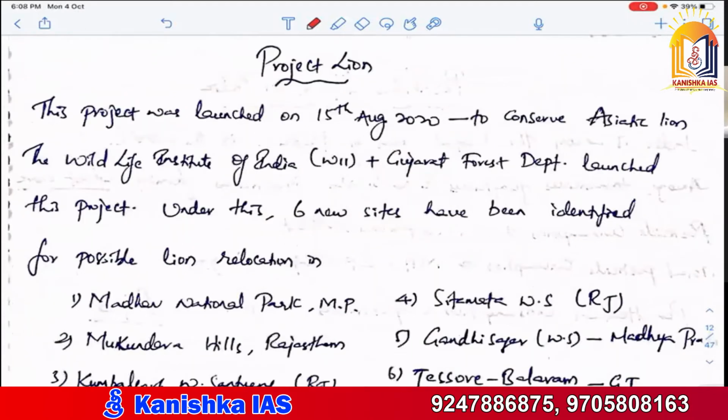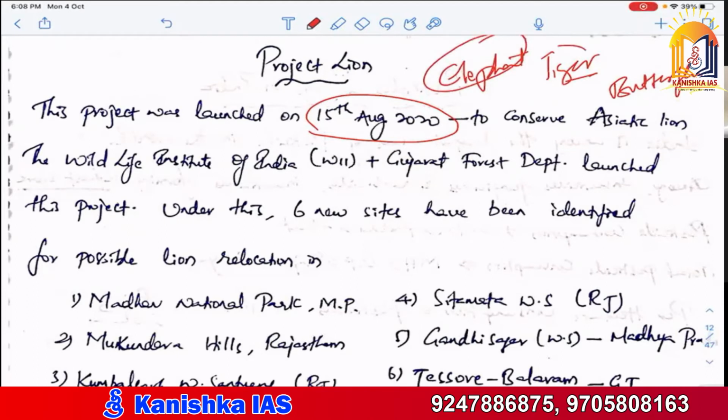The project was launched on 15th August 2020. Project Tiger was old, and Project Elephant was there in 1991. Before that, only Project Tiger was launched. First is Project Tiger, then Project Elephant, and now it is Project Lion. There are the tiger census, butterfly census, and elephant census. Try to read a summary about these things.